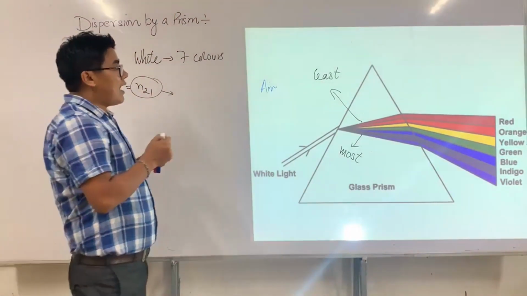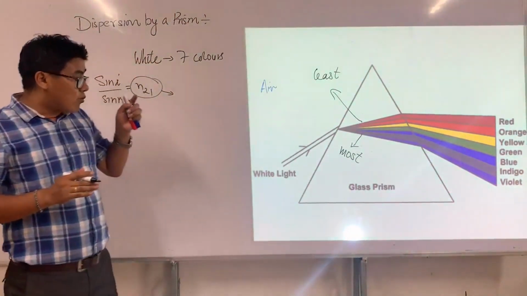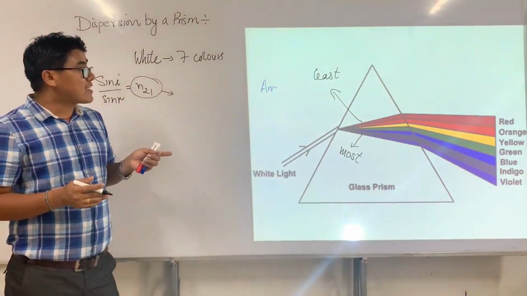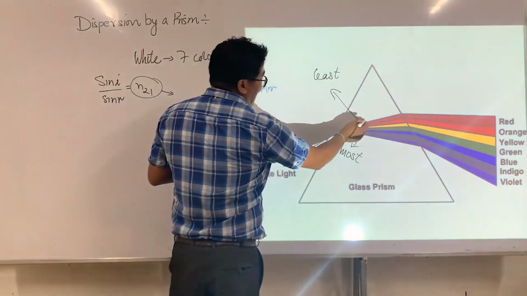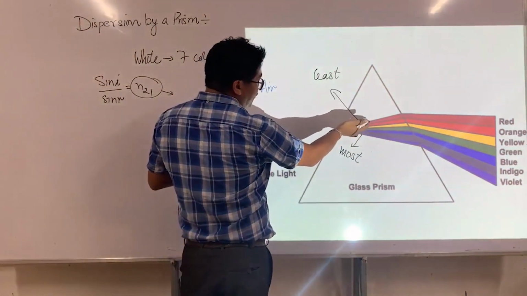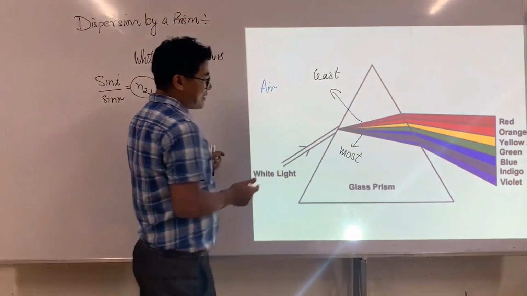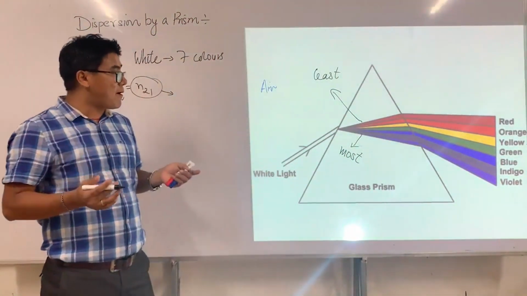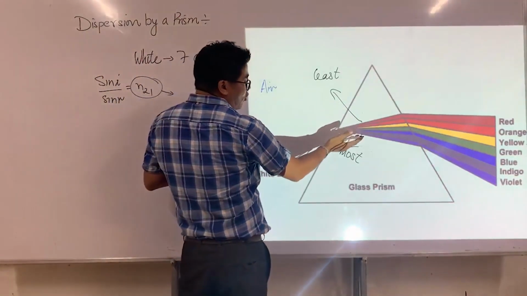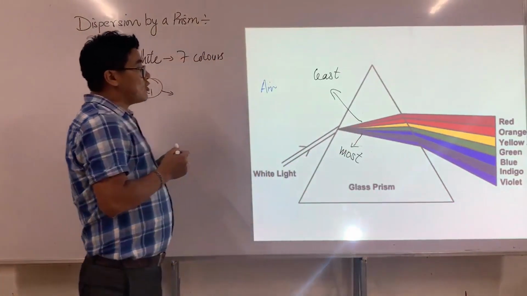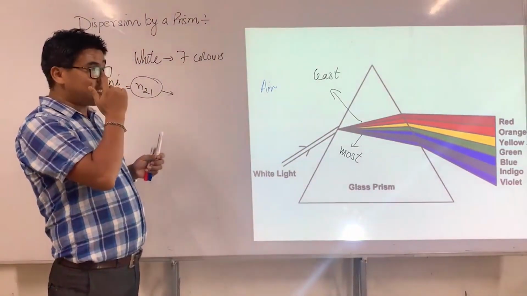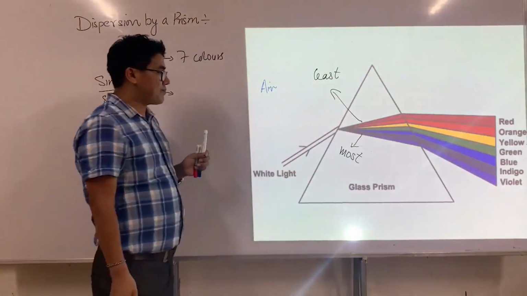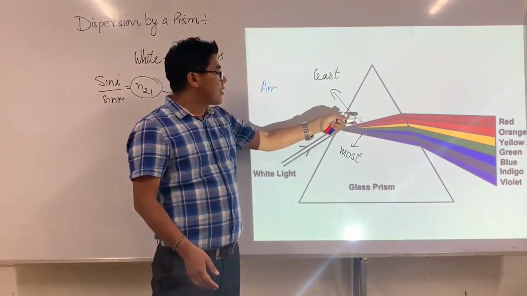When red light goes into the glass medium, the refractive index of red light is going to be the least, so the bending is going to be the least. The refractive index of violet is going to be maximum, therefore the bending is going to be maximum. This is the reason why light splits when it goes into a prism.